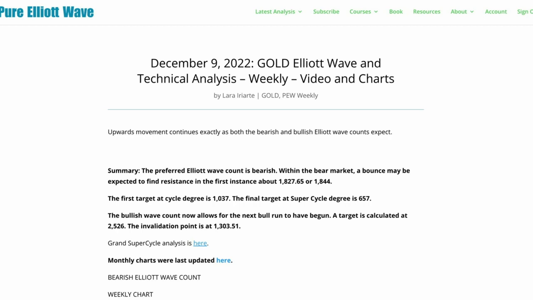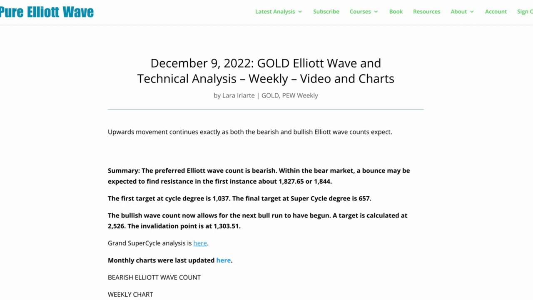The preferred Elliott wave count remains bearish, but price doesn't move in a straight line. Within a bear market there will be bounces and consolidations. I expect the bounce is going to continue a bit higher. Let's expect resistance in the first instance about 1827.65. After that, if price keeps on rising through that first area, let's look for next resistance about 1844.